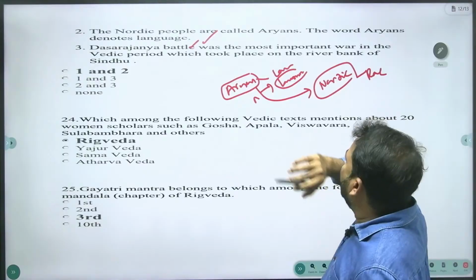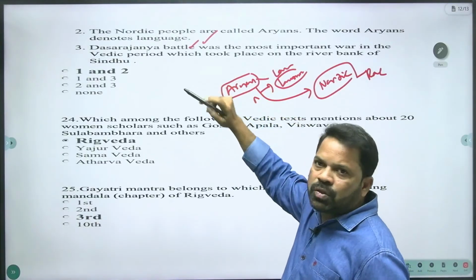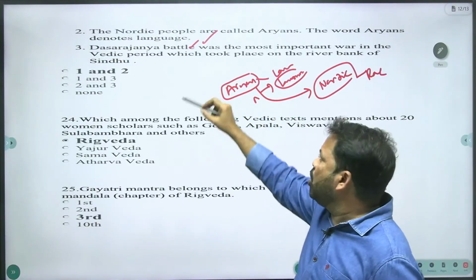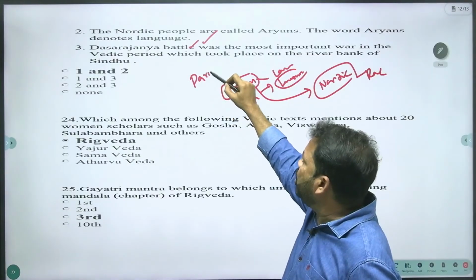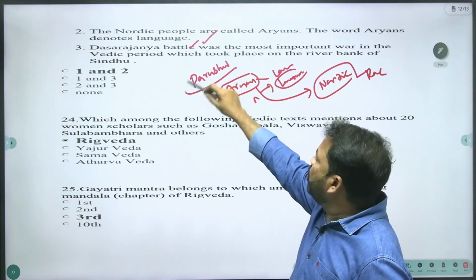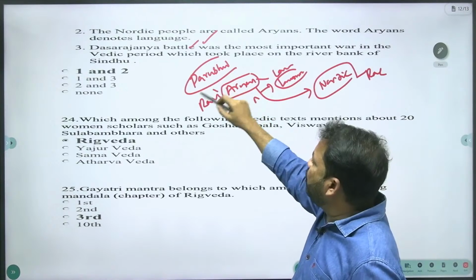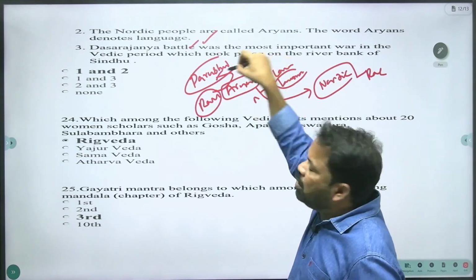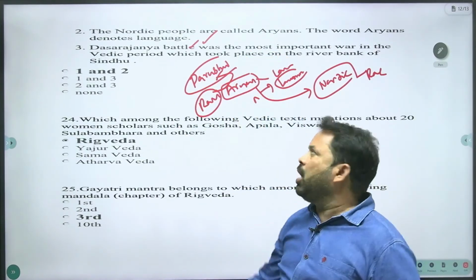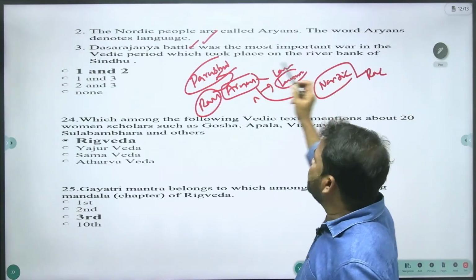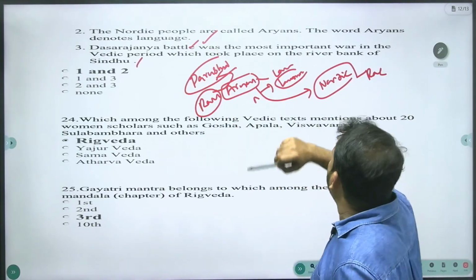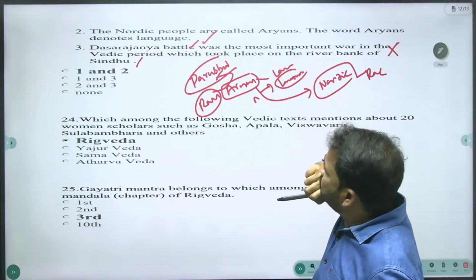It took place on the river bank of Parushini, the Ravi river, mentioned in the Rig Veda as Parushini, but not the Sindh or Sindhu. And this statement is wrong.